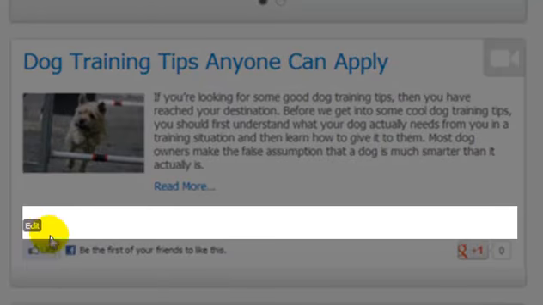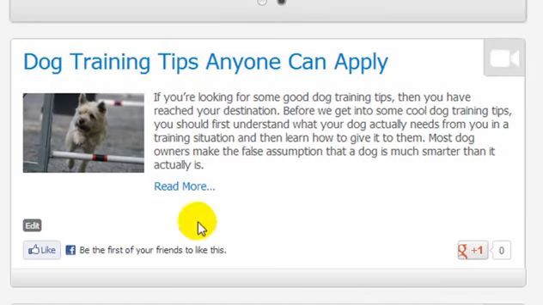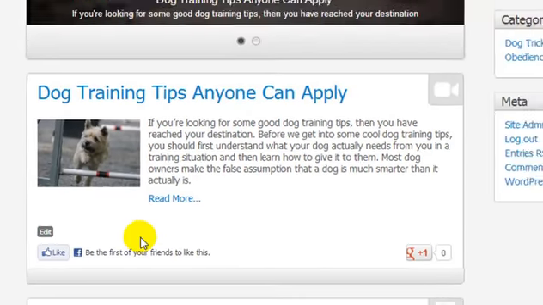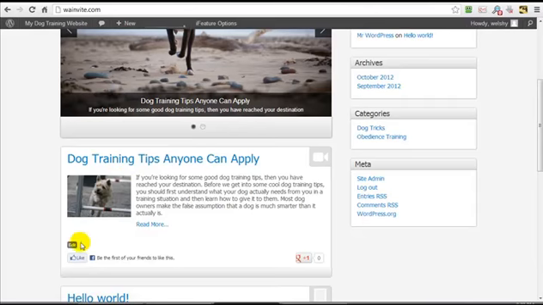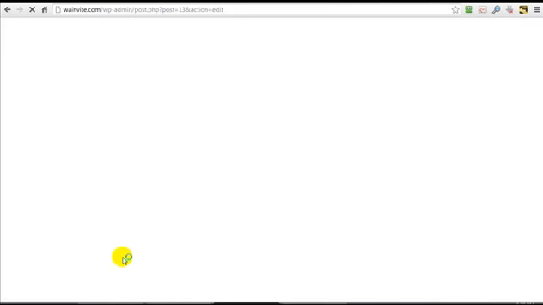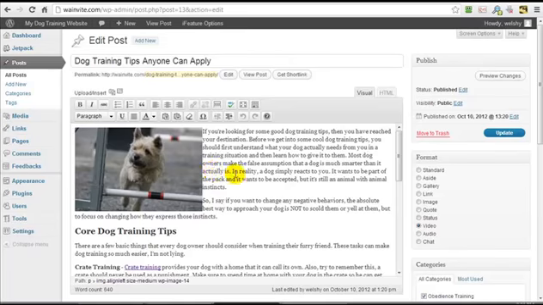You notice there's a little edit button here. You're only seeing that and this extra white space because I'm logged into my blog. Because if I wanted to go edit this post, I can click on edit and it will take me directly to the post so I can edit it.